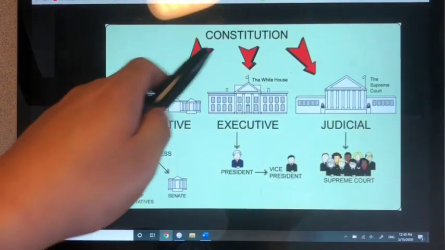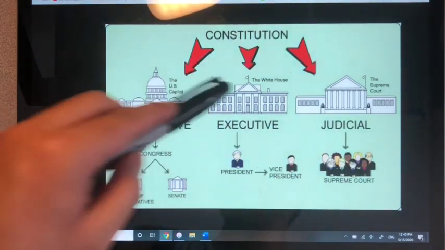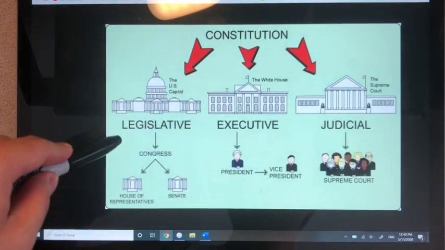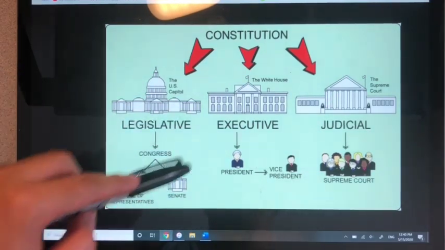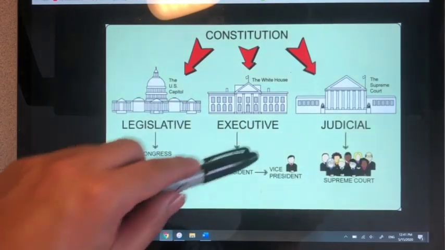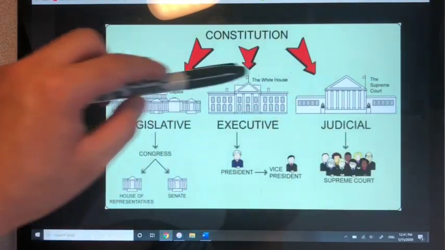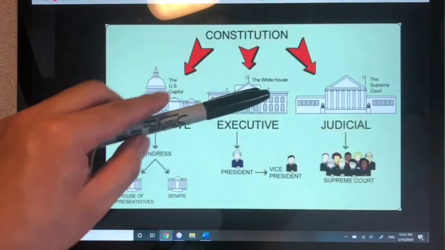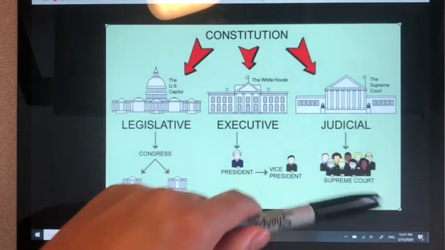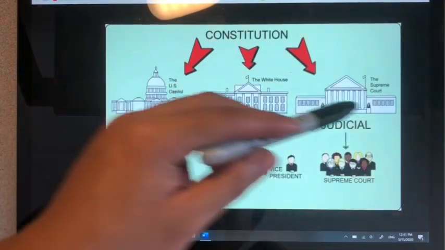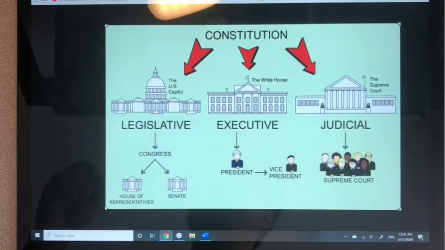So the national government has three parts to it. It has the legislative part. This part is for making laws, for making rules and taxes. The executive part. The executive is the president. And then the judicial. The judicial is for the courts. These are the three parts of the national government.